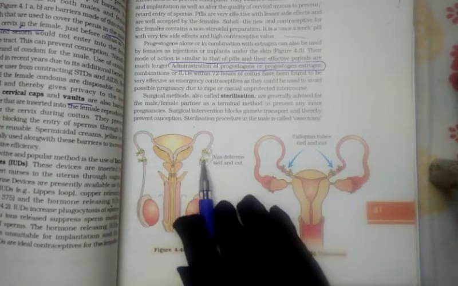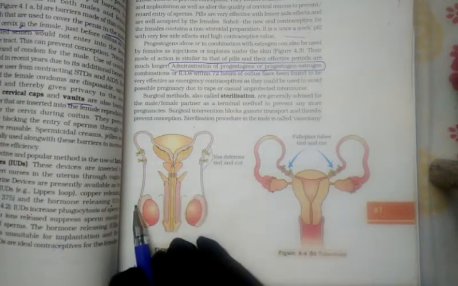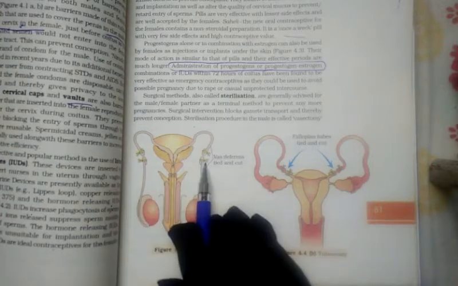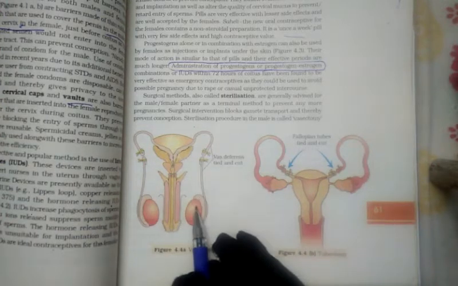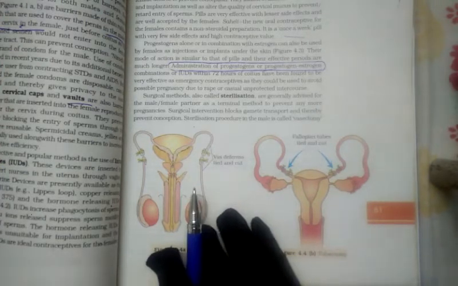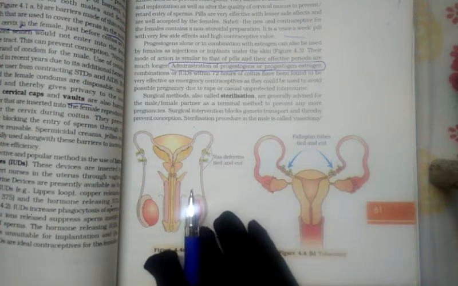If they cut and tie only one vas deferens, the other will still be present. So they cut both the vas deferens and tie them in this manner. In the testis, production will normally continue, it will not affect anything. By this surgical operation there is no side effect for the male, and we get a 100% result.